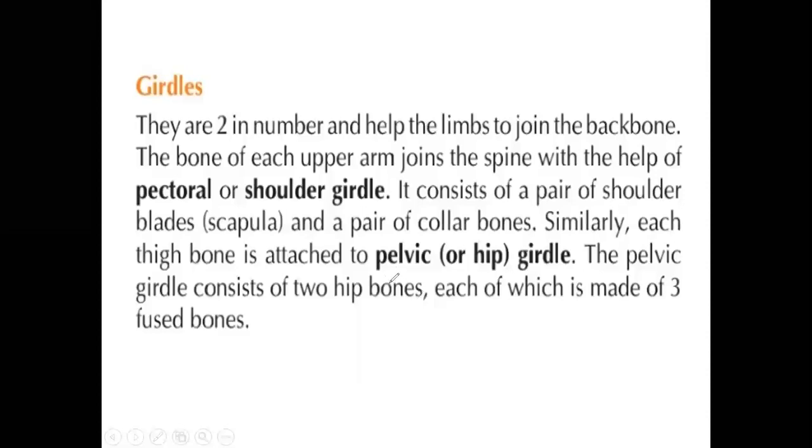The pelvic girdle, that means the hip girdle, consists of two hip bones, each of which is made up of three fused bones. See here how they are attached.